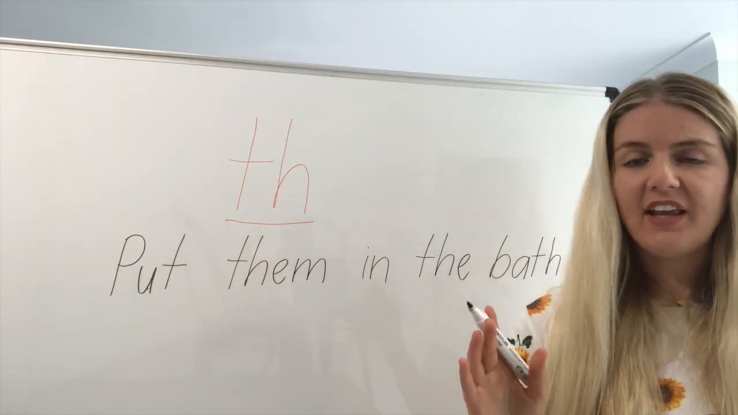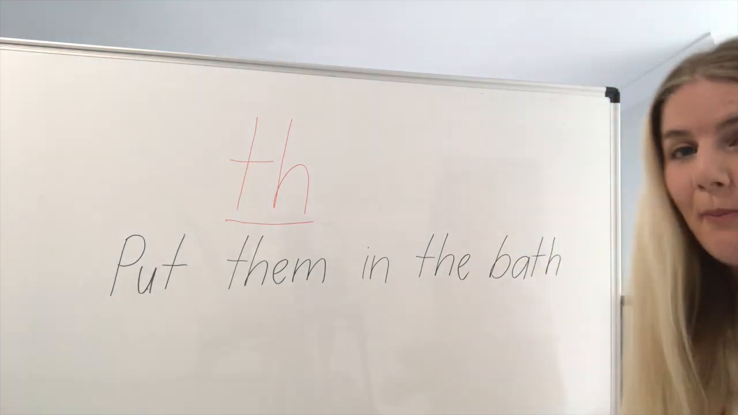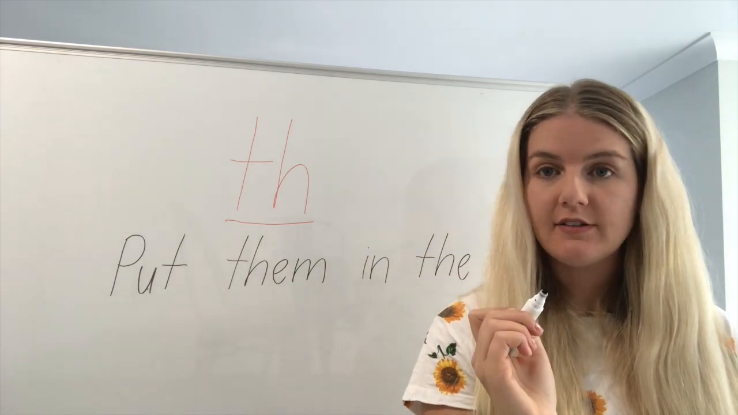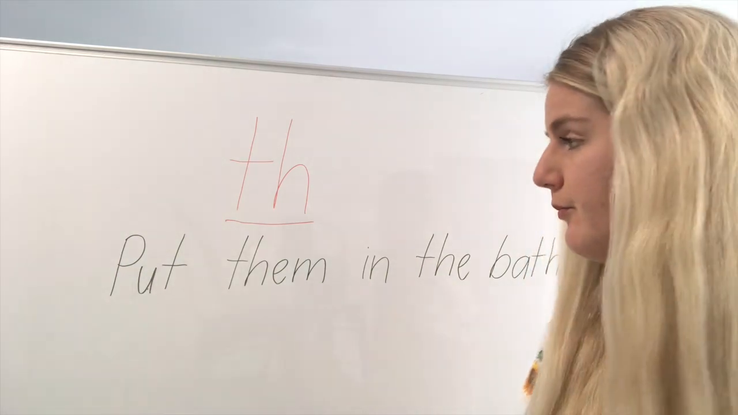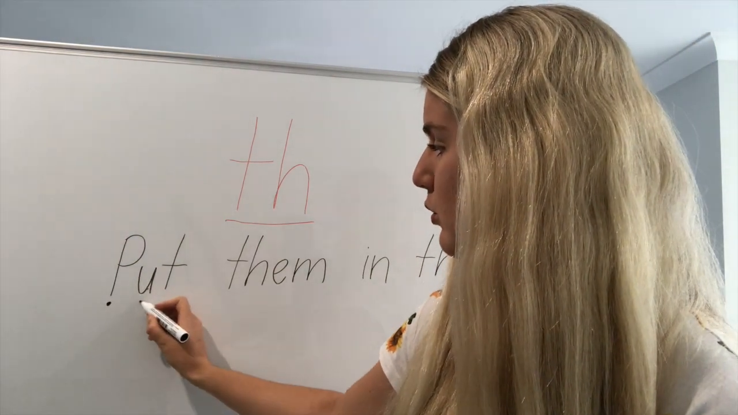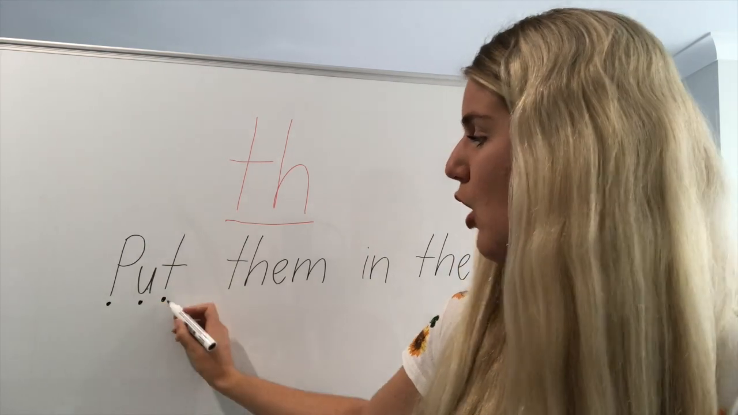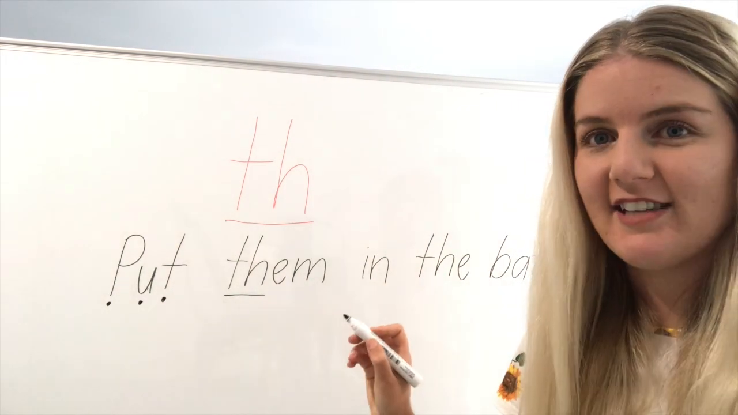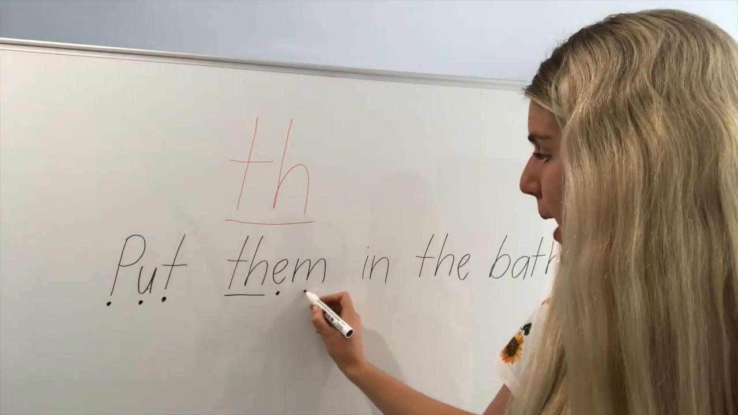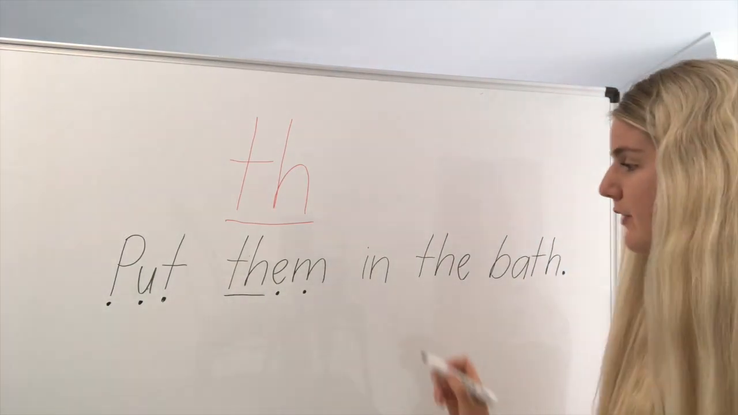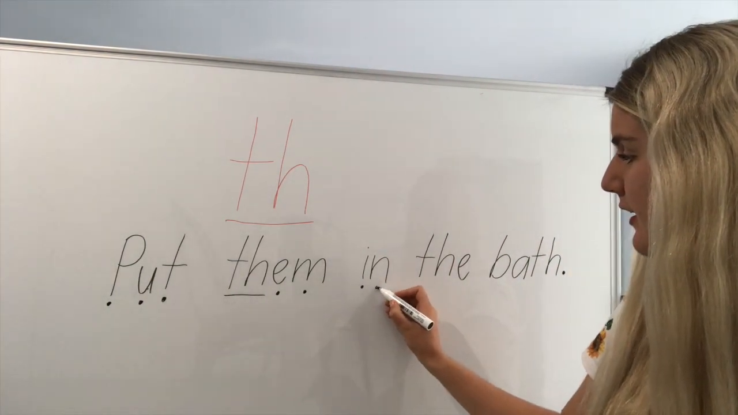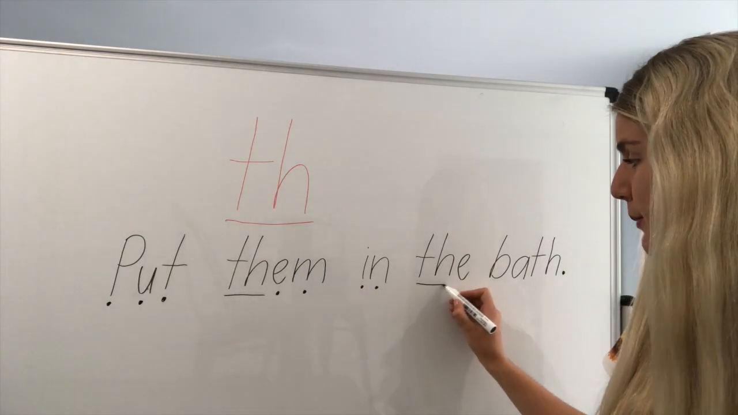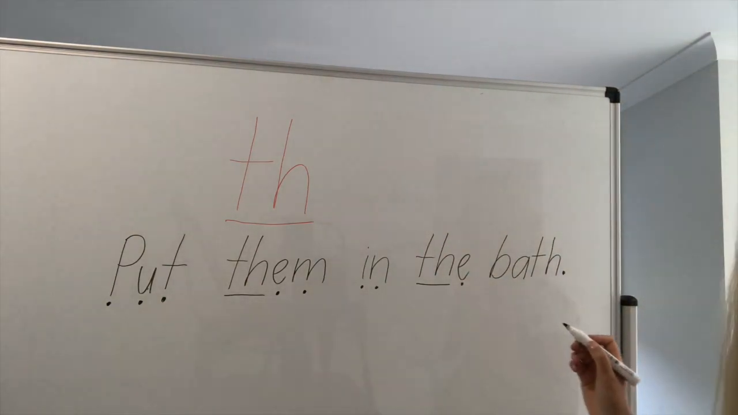What do we need at the end of our sentence? That's right, a full stop. Don't forget your full stops. I'm going to underline our sound bars. Let's start with the word put. Now there's no digraphs in the word put. Them. I can see my TH digraph. Them. In. It. Well done. 2 sound buttons. The. Sound bar. Sound button. What about the word bath?